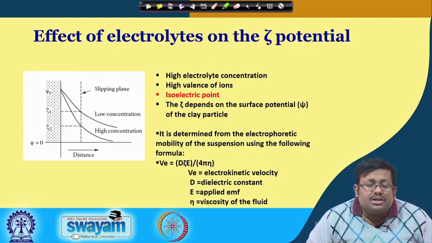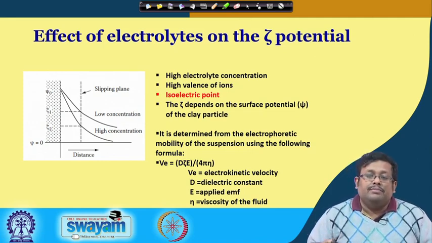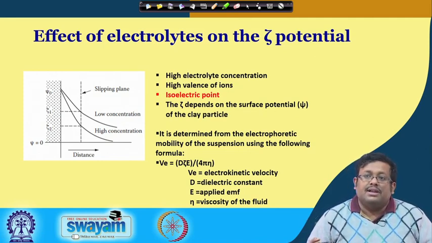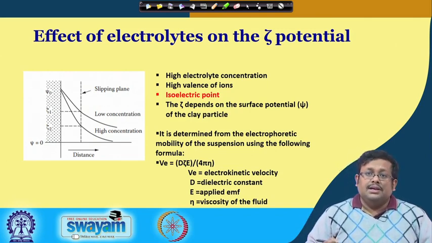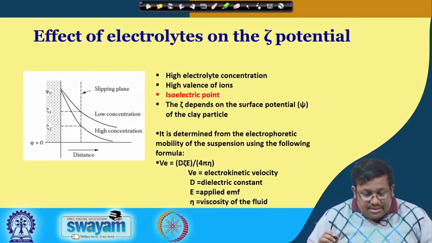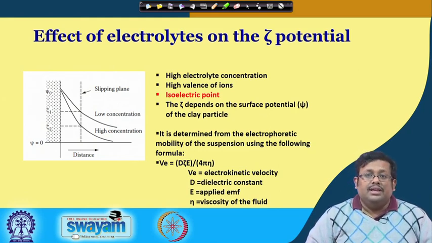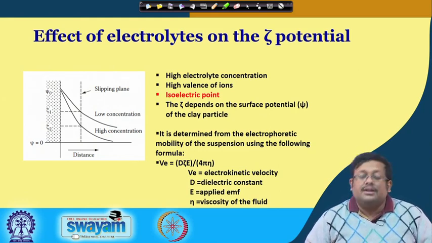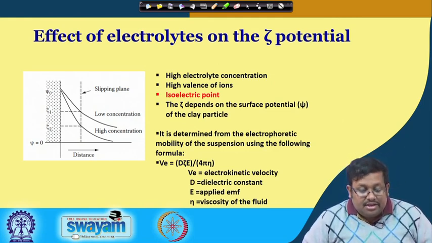Zeta potential is influenced by high electrolyte concentration. As you remember, when there is high electrolyte concentration, the thickness of the diffuse double layer decreases, and due to the reduced thickness of the diffuse double layer, the zeta potential also decreases. So, high electrolyte concentration or high valency of ions also decreases the zeta potential.